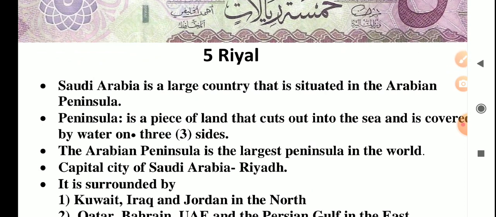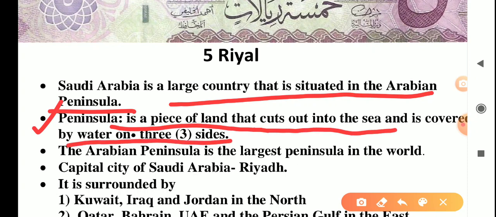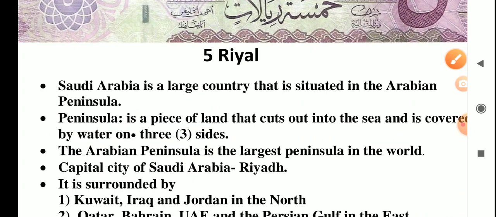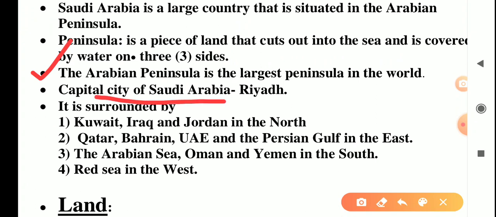If you see the note, Saudi Arabia is a large country that is situated in the Arabian Peninsula. I already taught what the Arabian Peninsula is. The Arabian Peninsula on the western side of Asia is called the hot desert. What is a peninsula? It is a piece of land that cuts into the sea, an area covered by water on three sides. The Arabian Peninsula is the largest peninsula in the world, and the capital city of Saudi Arabia is Riyadh.